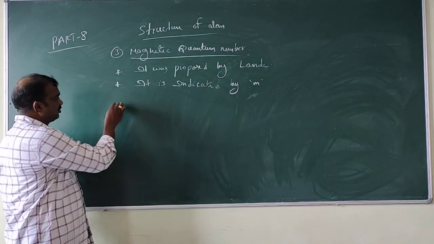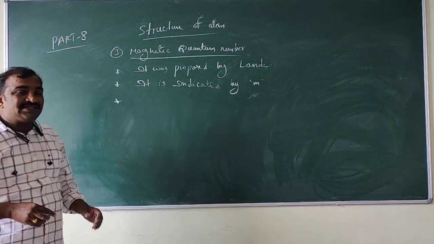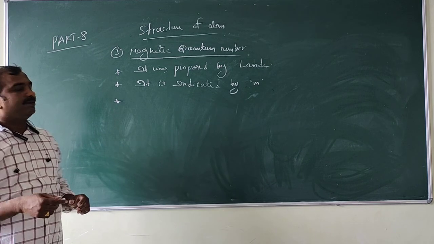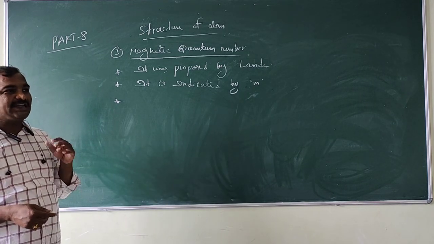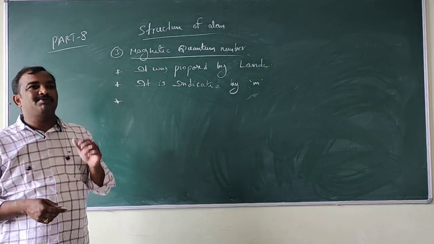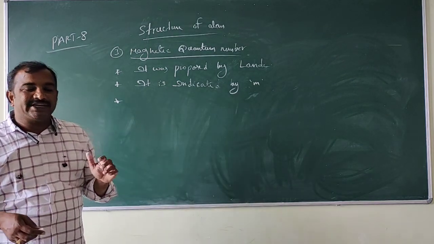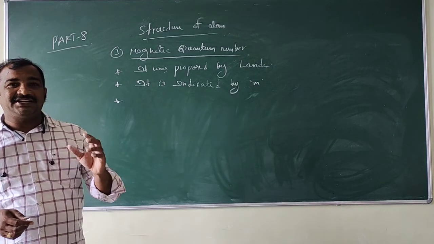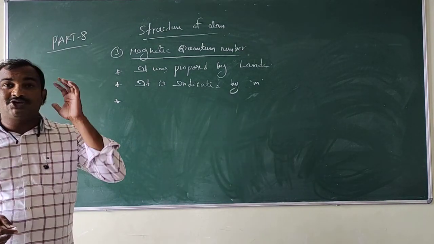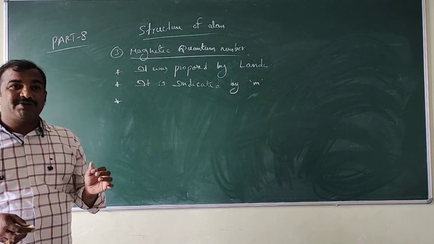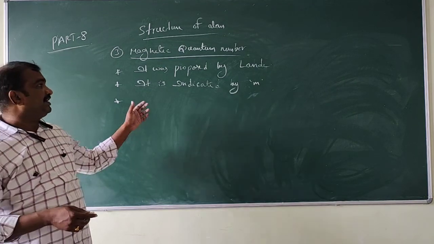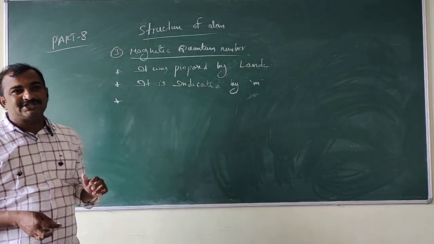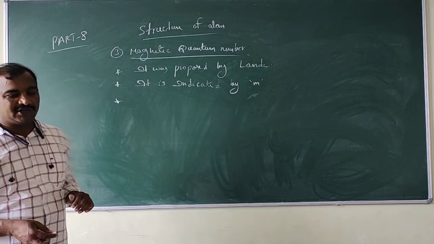And next, what is the main significance of the magnetic quantum number? The magnetic quantum number mainly explains the orientation of the orbital. The principal quantum number explains size and energy, the azimuthal quantum number explains the shape of the orbital, and the magnetic quantum number explains the orientation of the orbital.